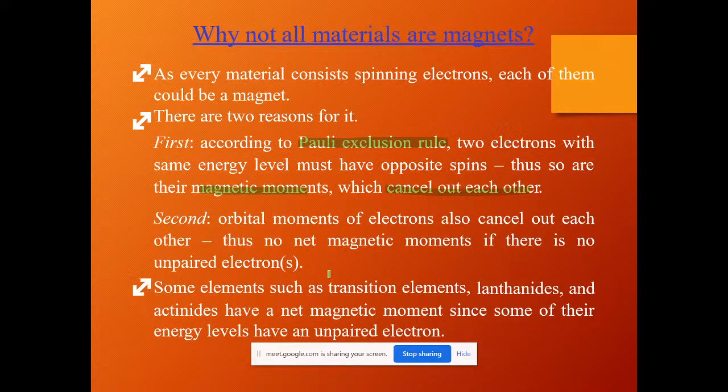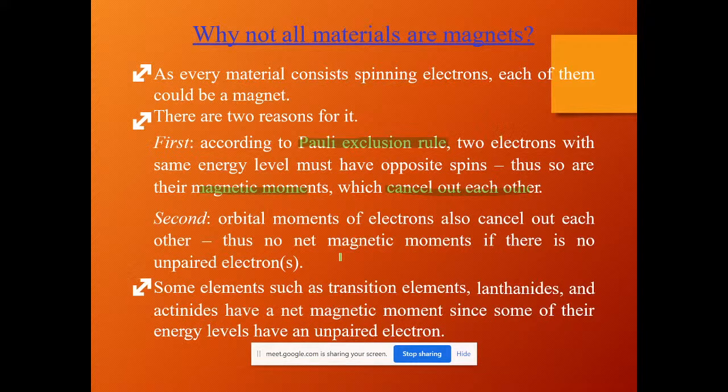So the direction of the spinning, whether the two electrons are in the same direction or in opposite directions, is very important to define the magnetic nature and how much strength it has. Earlier I mentioned that electrons have movement. The second point to remember is how the electron is moving. If the electron is moving in a straight way or sideways, it won't have the property of a magnet.